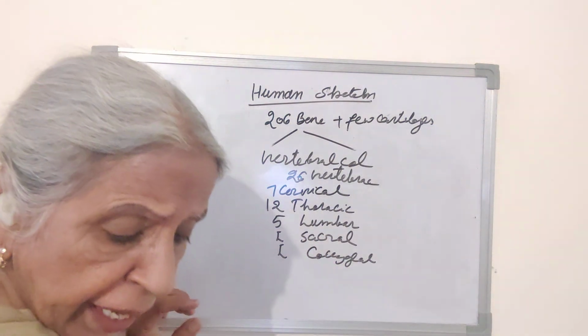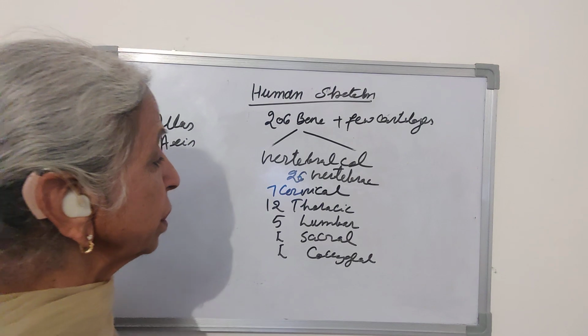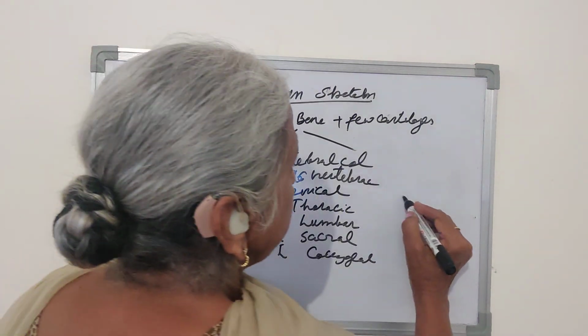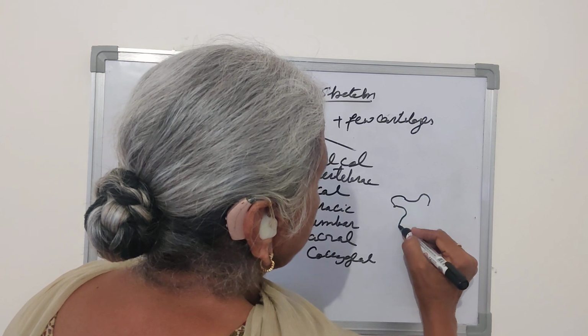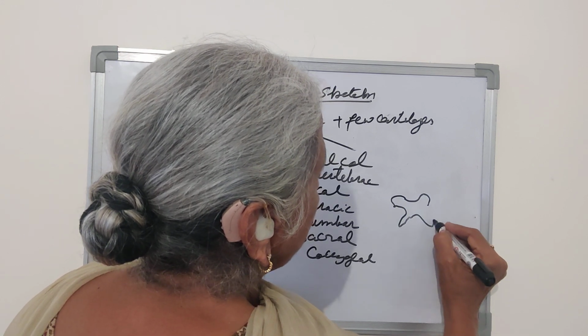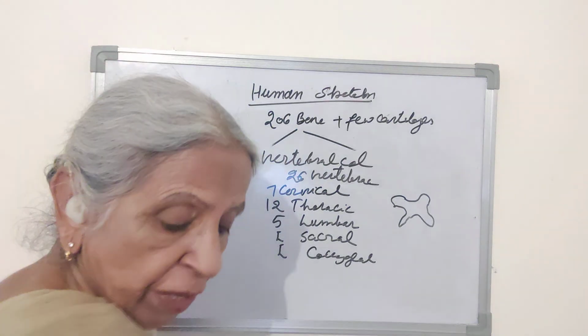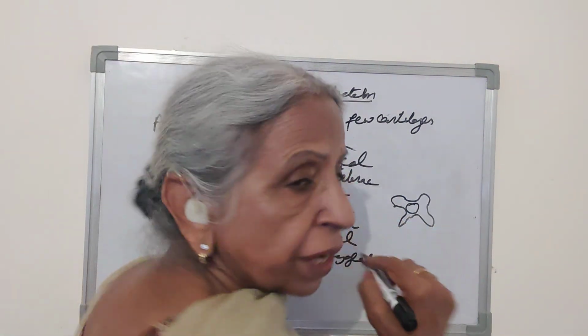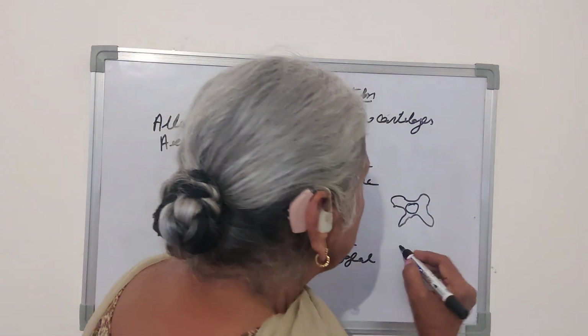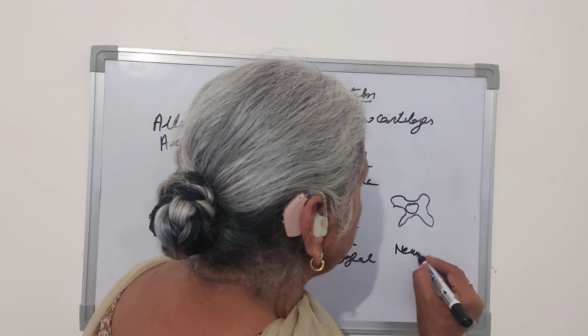Each vertebra has a large pore in the middle. When the vertebrae are placed above each other and joined with the help of cartilages, the pores form a continuous canal which is called the neural canal.